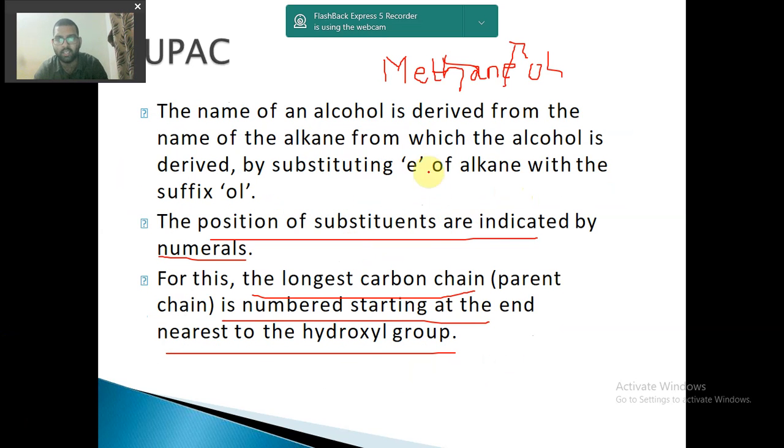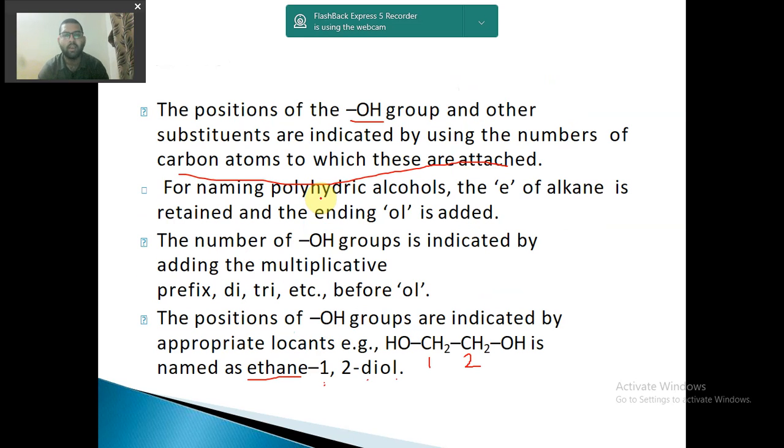The E of alkane was removed only for monohydric alcohols, when only one hydroxy group is present. When polyhydroxy groups are there, the E of alkane is retained and the ending ol is added. The number of OH groups is indicated by adding the multiplicative prefix di, tri, etc. before ol. So here 2 alcoholic groups are there, so diol. If 3 alcoholic groups were there, then it would be triol.